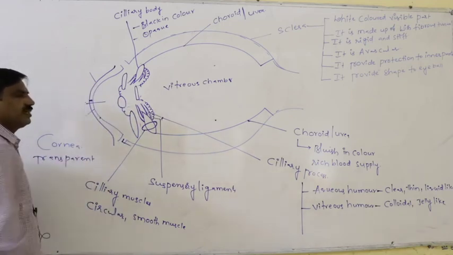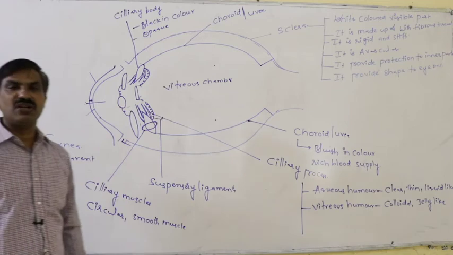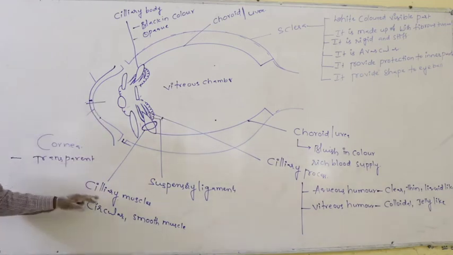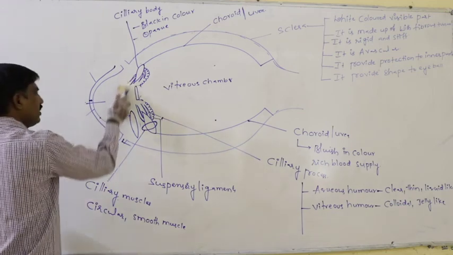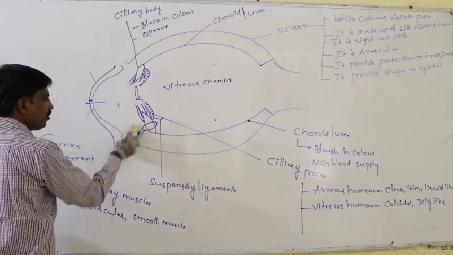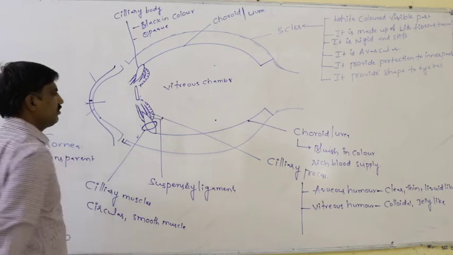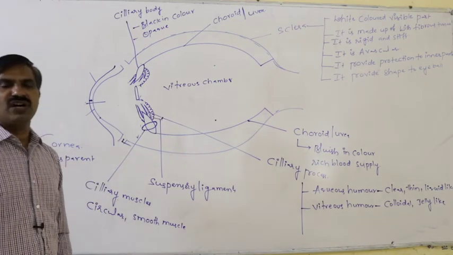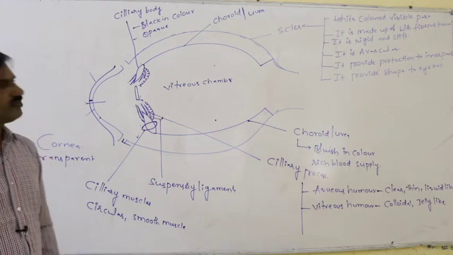By that way, the lens becomes short and wider. In that way, ciliary muscles are useful to alter the shape of the lens for adjusting it to far and near vision.